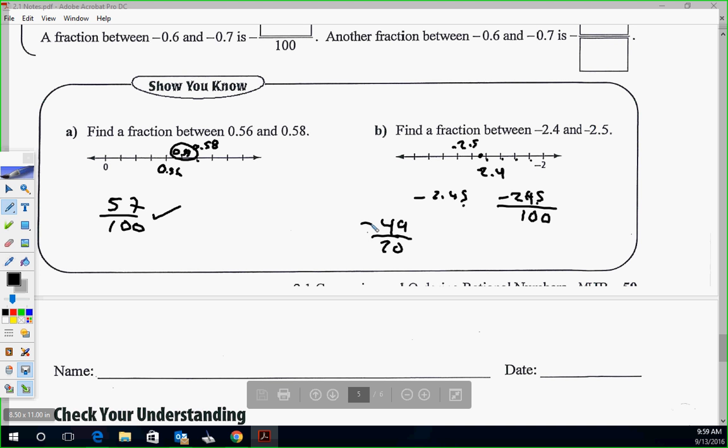Okay? All right, so now you guys have time to work on the check for understanding. Remember, you have the basic skills quiz tomorrow. Okay, so be ready for that.